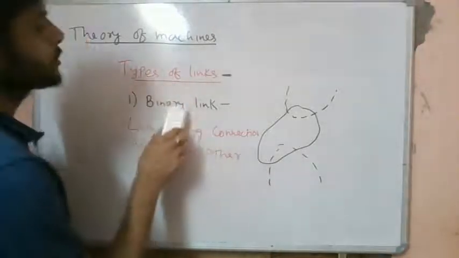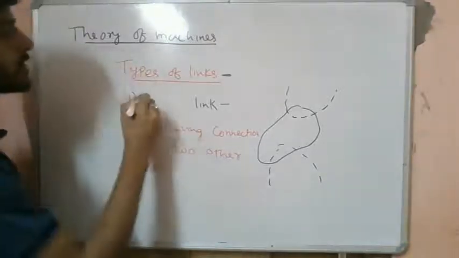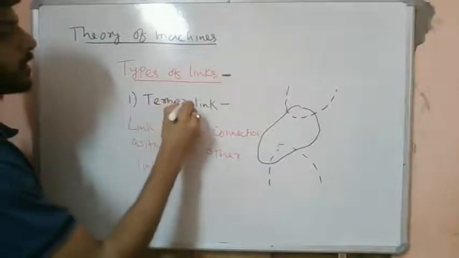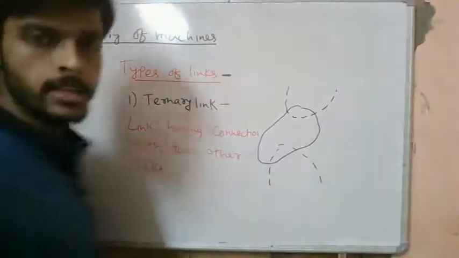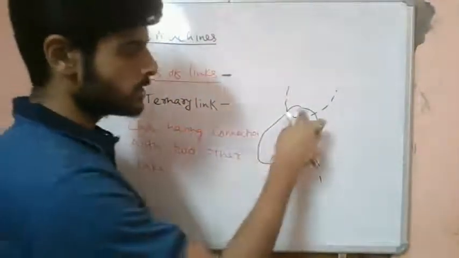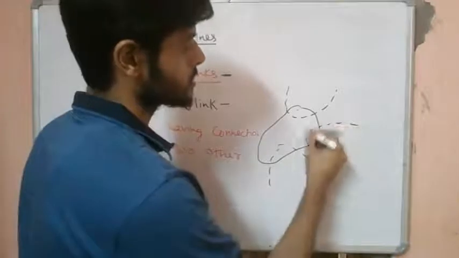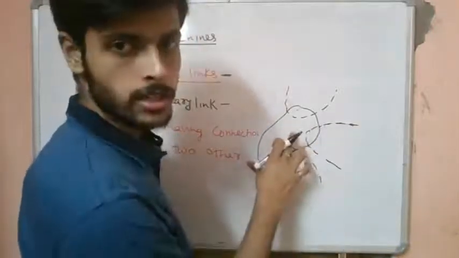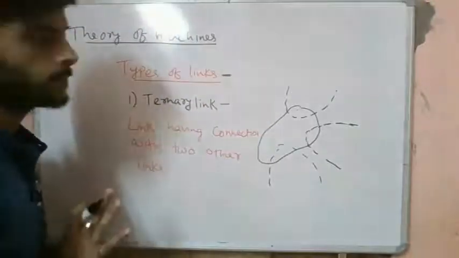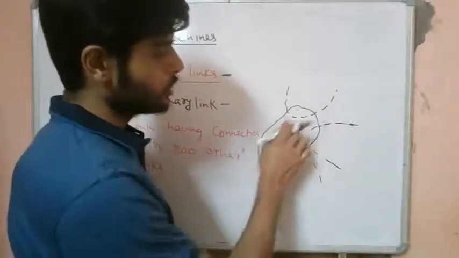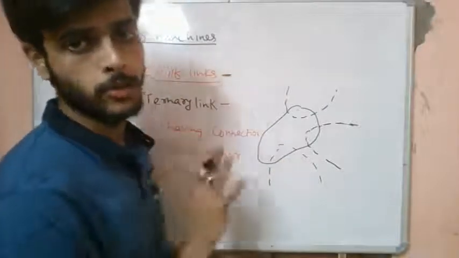Next we have what we call the ternary link. So what is a ternary link? A ternary link is an extension where, in binary links, we have two different connections at two different points. In ternary links we will have three different connections. If a particular link is connected to three other different links at three different points, then we will call this a ternary link.